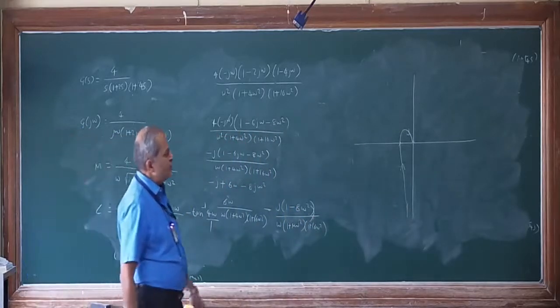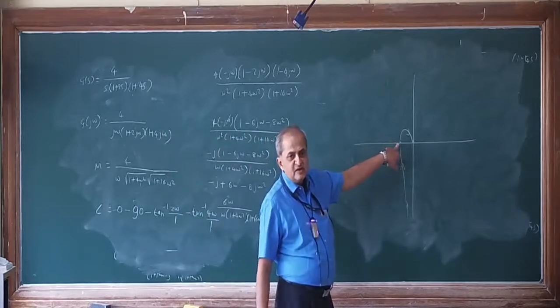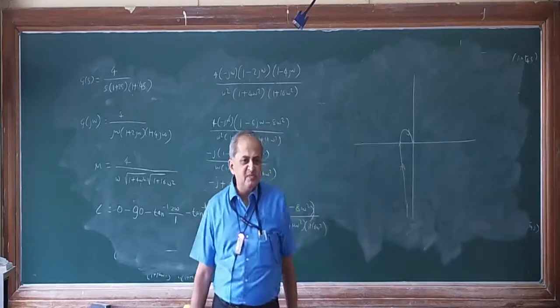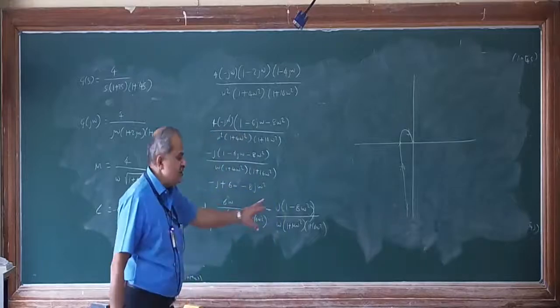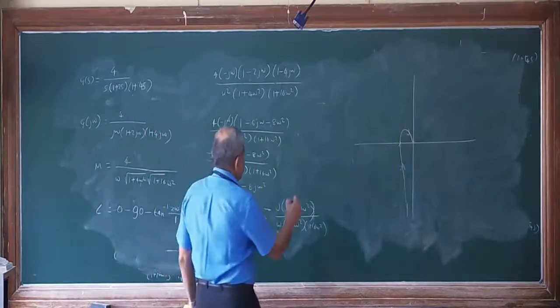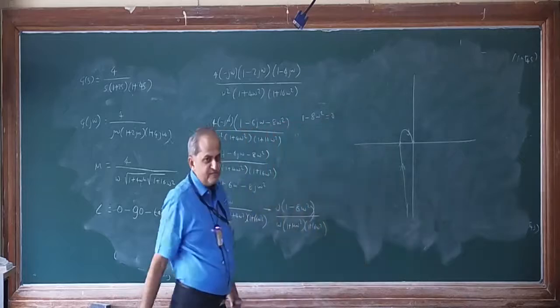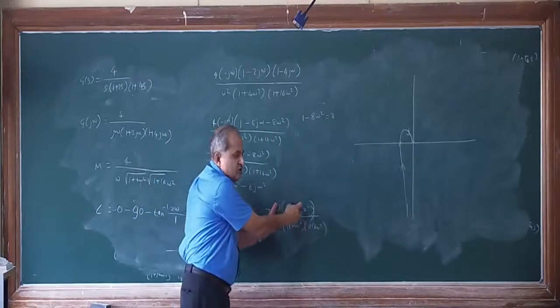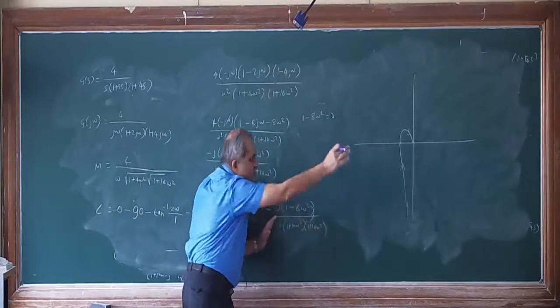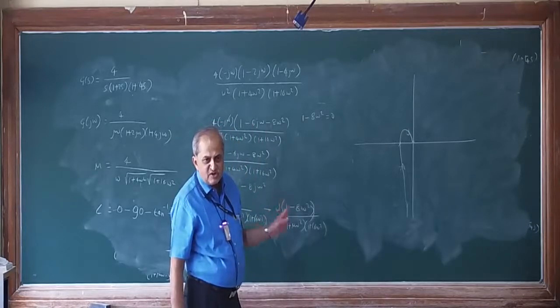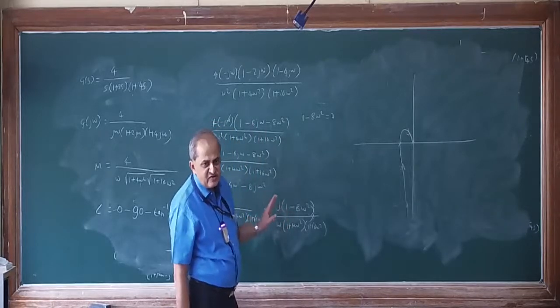Now I want to find out where it cuts the real axis. When it cuts the real axis, the imaginary part is 0. If you put the imaginary part equal to 0, that means 1 minus 8 omega square is equal to 0, because this is the imaginary part; j has no meaning here, it just indicates that it is imaginary.